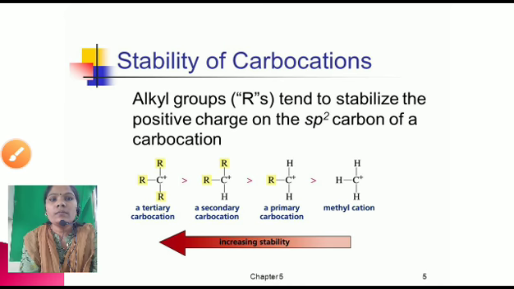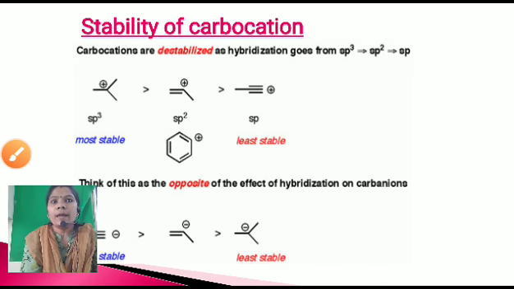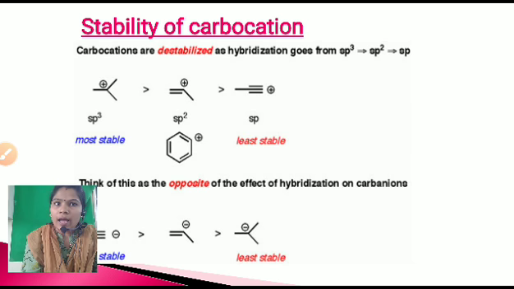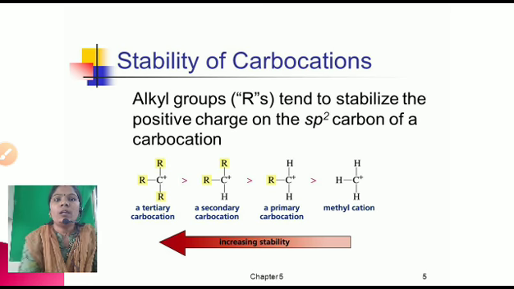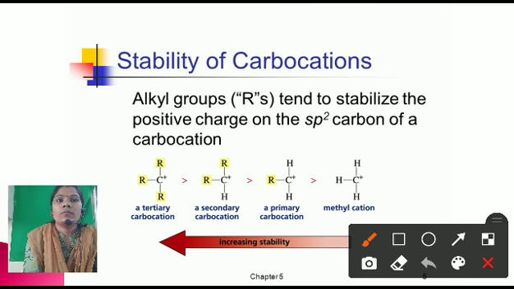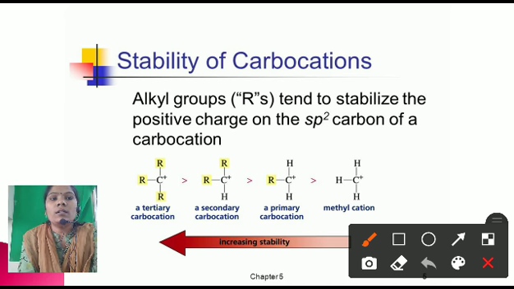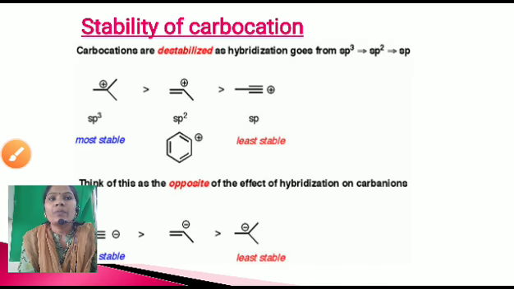Next is the stability of the carbocation on differently hybridized carbon. In this case the carbocations are destabilized as hybridization goes from sp3 to sp.